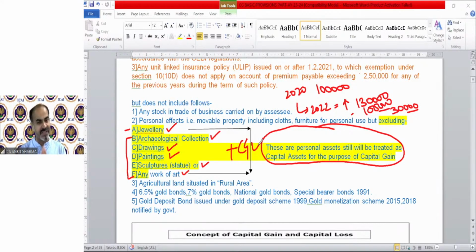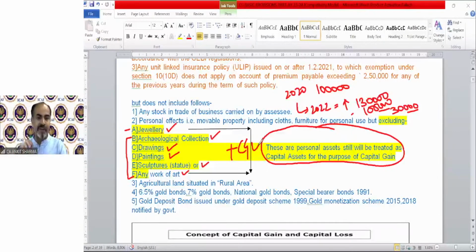That must have been discussed with you in chapter number 3. That is a specific limit: if population is up to 10,000, then that area and 2 kilometers. If population is more than 10,000 and up to 1 lakh, then I guess it's 6 kilometers. If it exceeds 10 lakh, then it's 8 kilometers. So any area outside that will be rural area. If you have any agricultural land, understand that land should be used for agricultural purpose, and if you transfer that land, that is not a capital asset. It should be agricultural land and situated in a rural area.